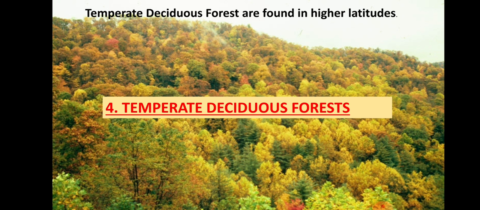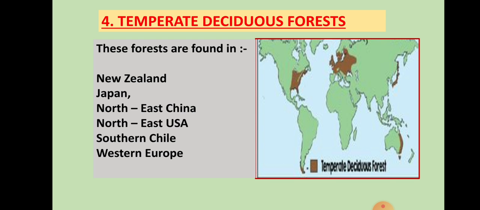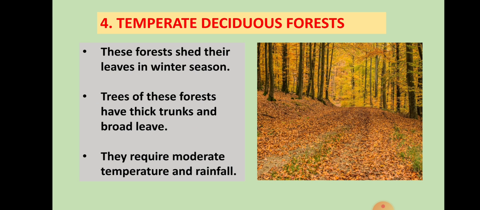Now temperate deciduous forest. Temperate deciduous forests are found in higher latitudes. These forests are mainly found in New Zealand, Japan, Northeast China, Northeast USA, Southern Chile, Western Europe. These forests shed their leaves in the winter season. Trees of these forests have thick trunks and broad leaves. They require moderate temperature and rainfall.